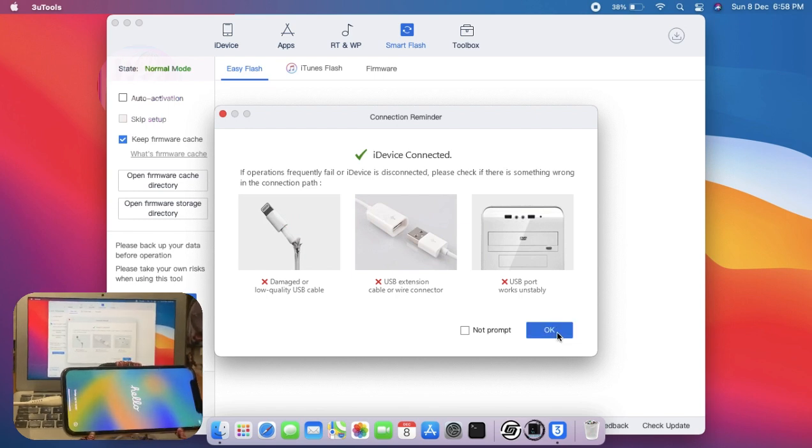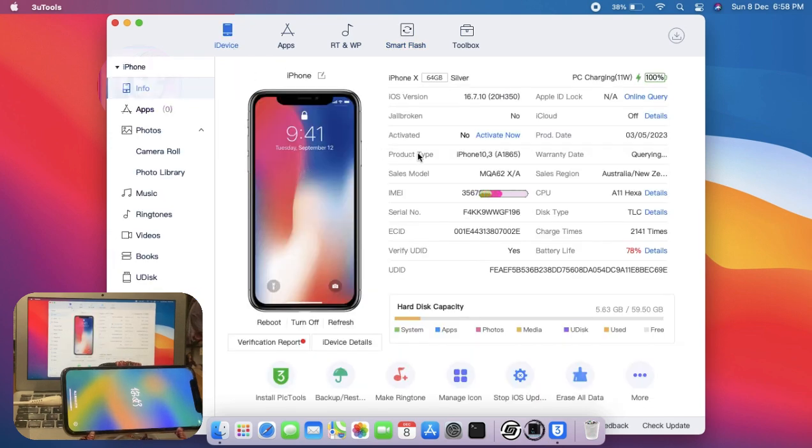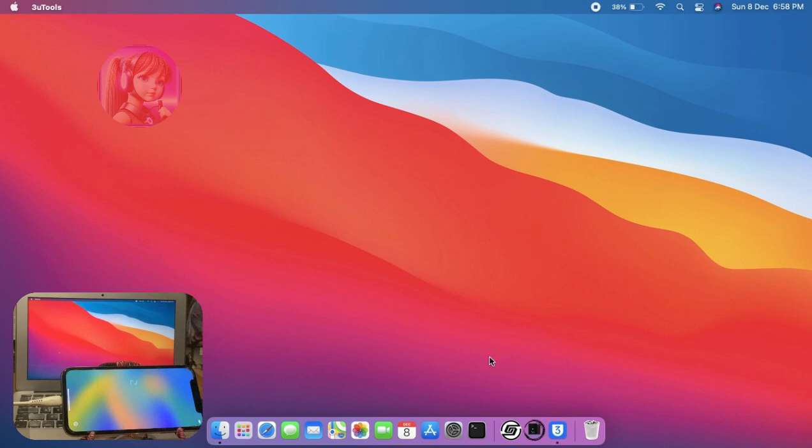Now, click on OK. And go to iDevice. Here, you can see that the serial number has been successfully changed. Now, close the 3U Tools and open the ByteBurst Tool.